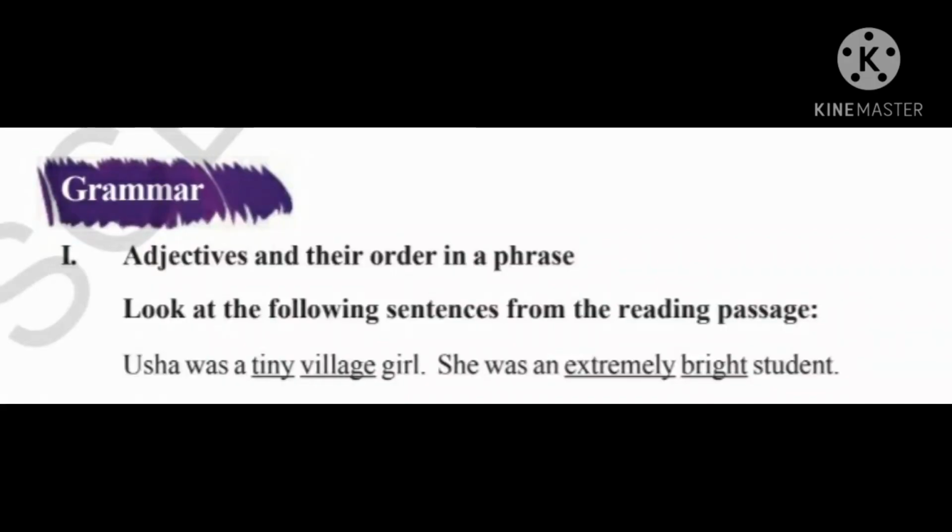Dear students, now we shall learn how to write adjectives in their order in a phrase. Look at the following sentences from the reading passage. Usha was a tiny village girl. She was an extremely bright student.